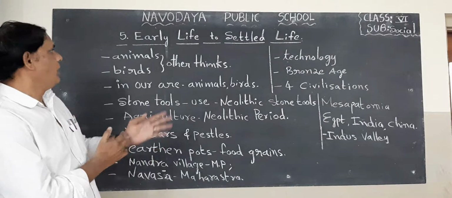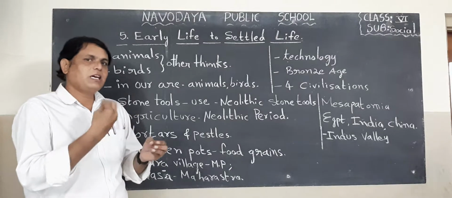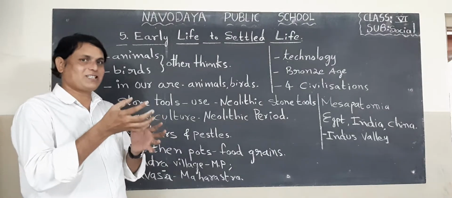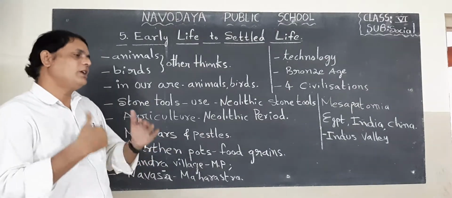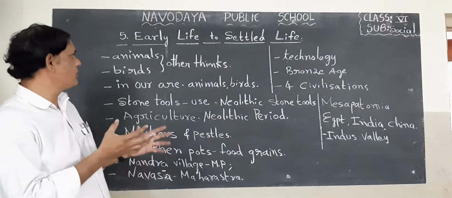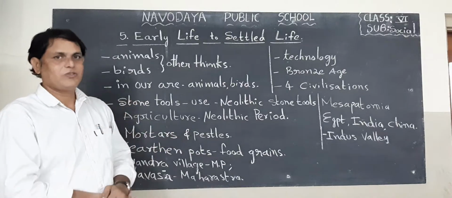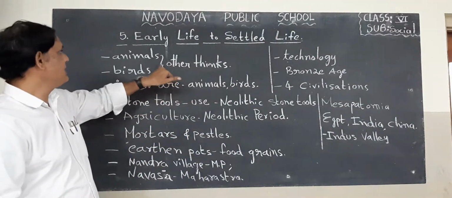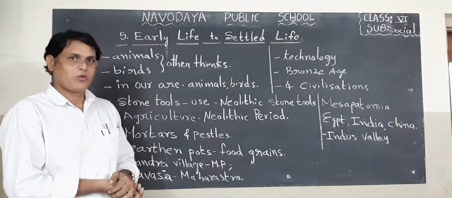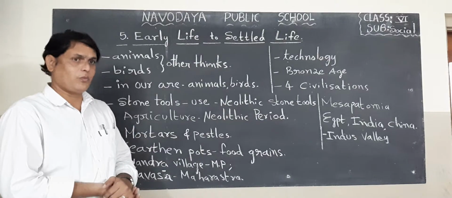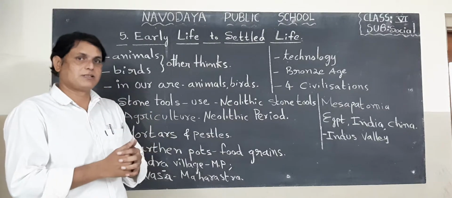Look here. We are using animals, for example, taking their flesh, milk, and products. Not only that, we are also using animals and birds for other things. What are the other things? For example, a bullock cart. This cart is pulled by bullocks, that means oxen. We are domesticating some kinds of gentle animals.